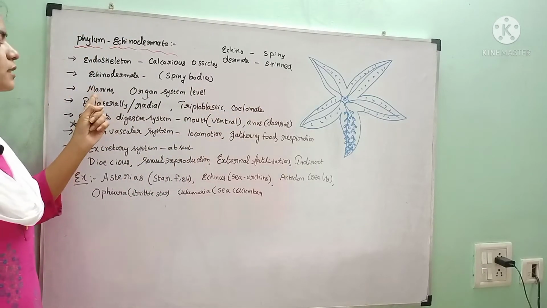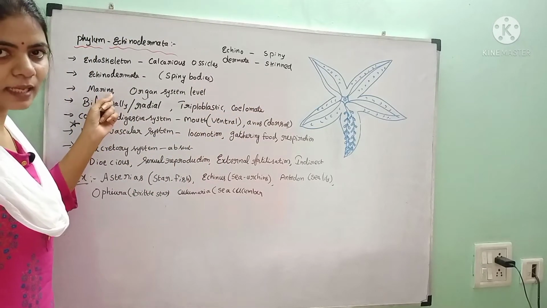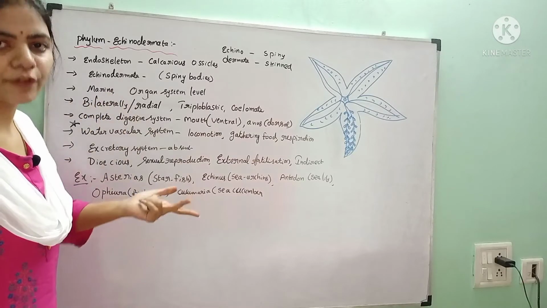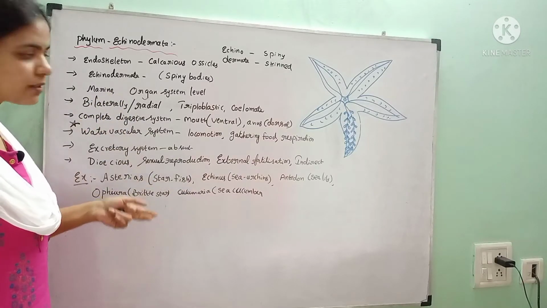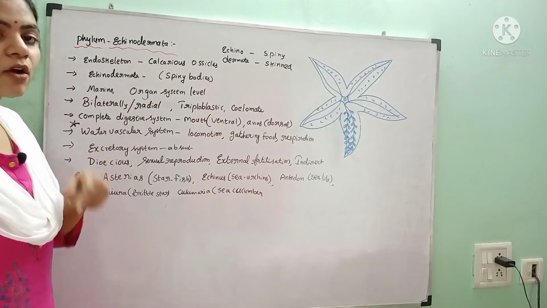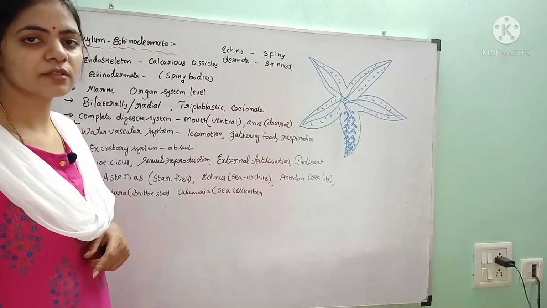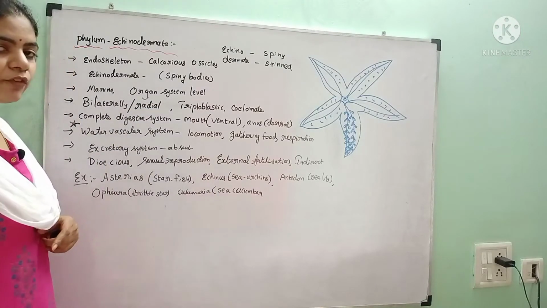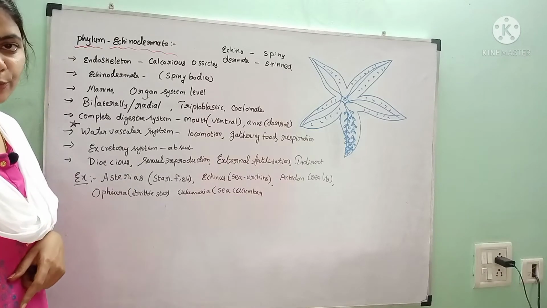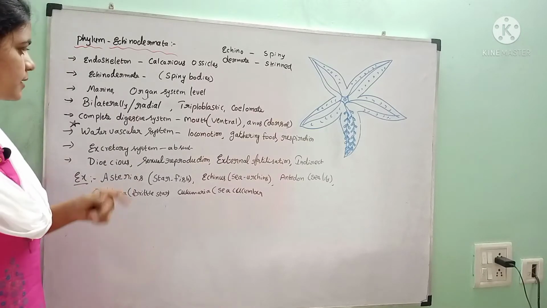And we see these are exclusively marine animals. That means there is no freshwater habitat. Freshwater organisms are absent. They exhibit the organ system level of organization. We know what the organ system level of organization is? Different organs grouped together and form the organ system.